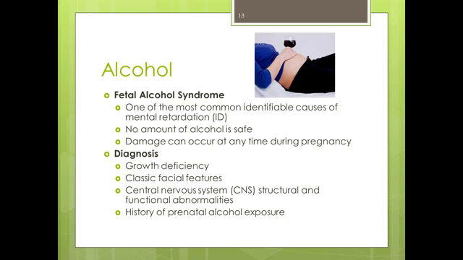So damage can occur at any time during the pregnancy. It's not just early on. And diagnosis, which we'll get more into, diagnosis of fetal alcohol syndrome is a compilation of things, primarily growth deficiency or growth retardation, classic facial features, which we'll go over, and central nervous system structural and functional abnormalities. You may or may not have a history of prenatal alcohol exposure.